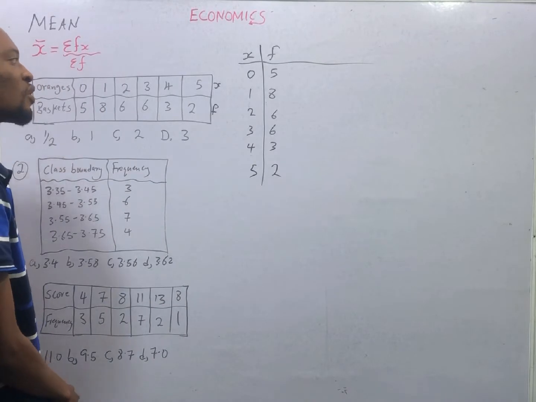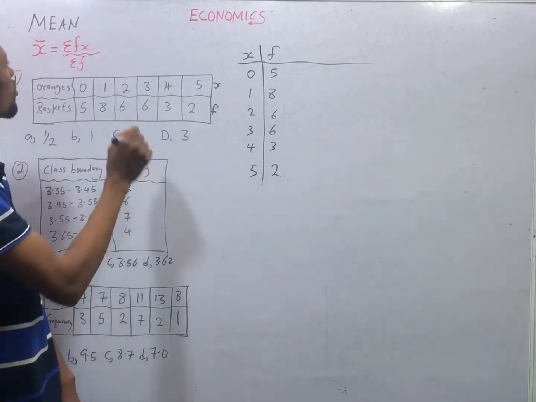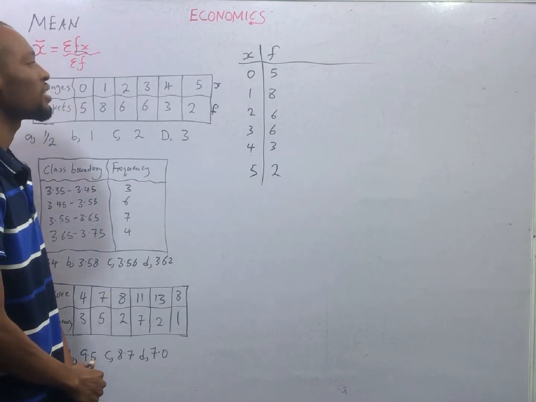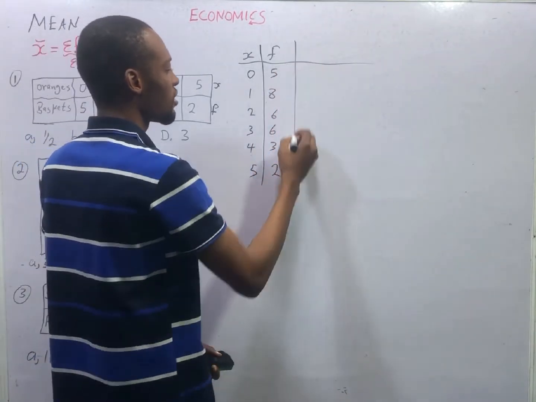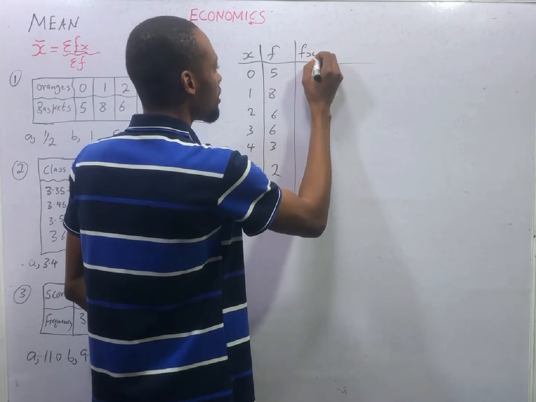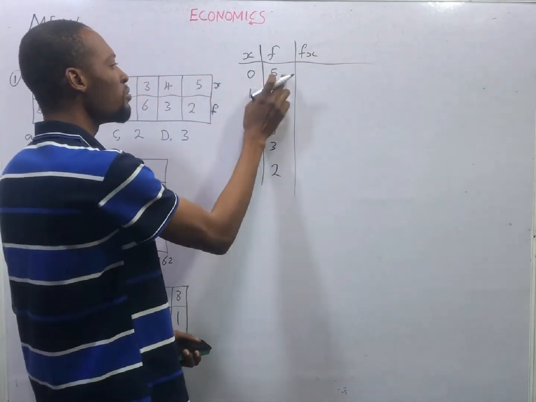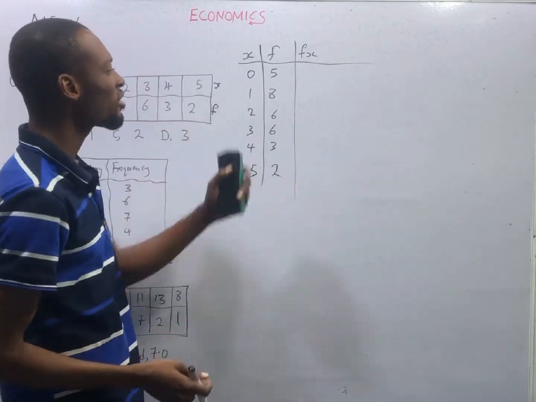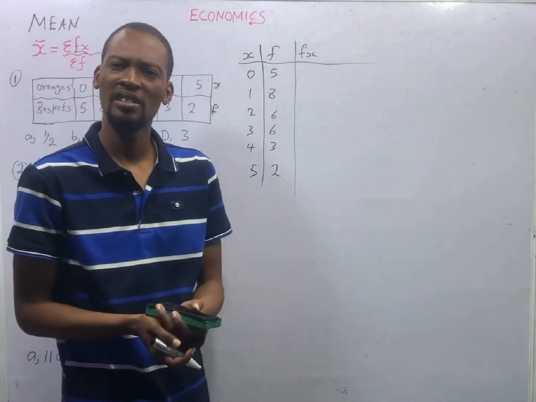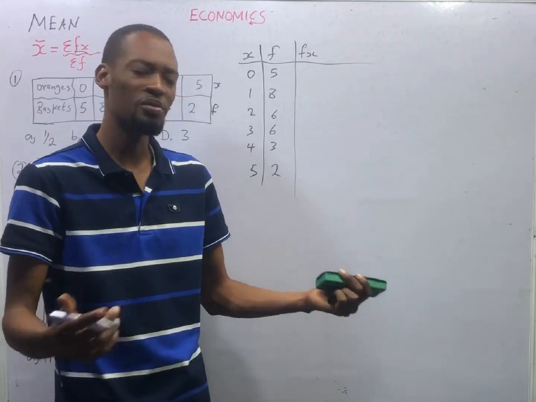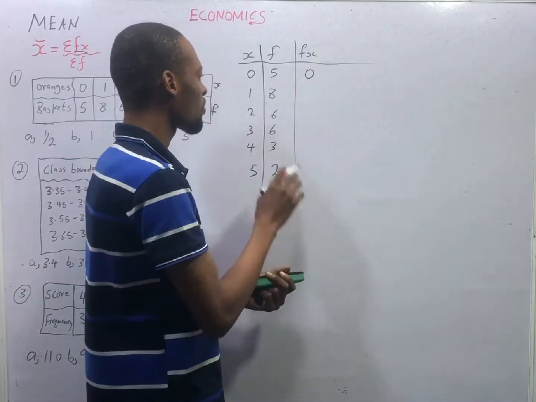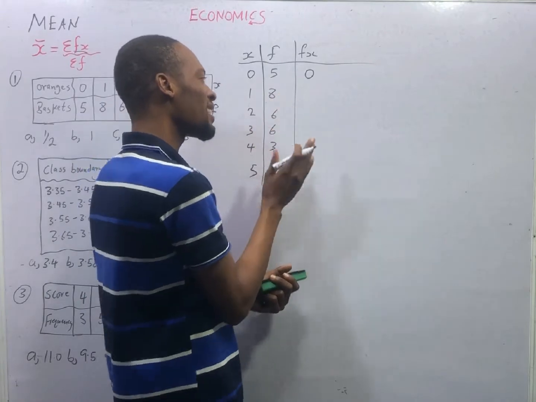We have S, we have F. Now you ask yourself Fs. Fs is F times S. So you come here and say Fs. Which means this times this, this times this, this times this, this times this. 0 times 5 is 0. 1 times 8 is the same thing as 8 times 1.